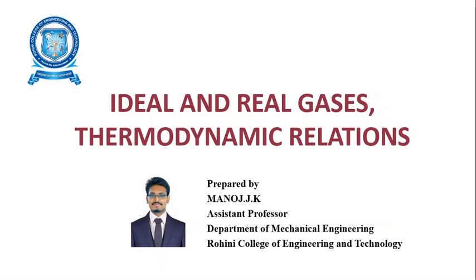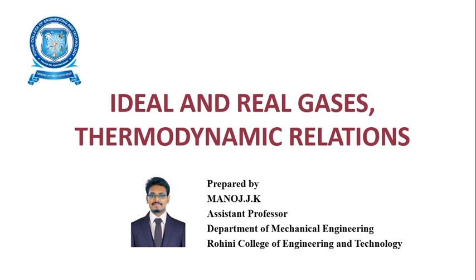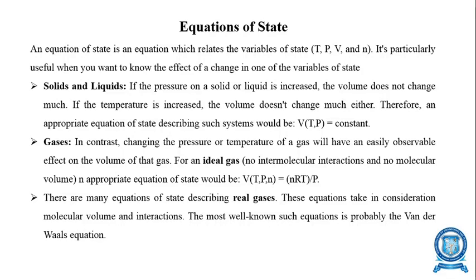Let's continue with the previous part. In the previous part, we discussed the ideal and real gas behavior and the properties, the partial pressure and partial volume, Dalton's law of partial pressure and Amagat's law of partial volume. And in this part, we are going to discuss the equations of state for both ideal and real gases. Equations of state.